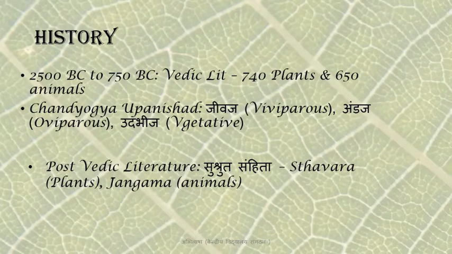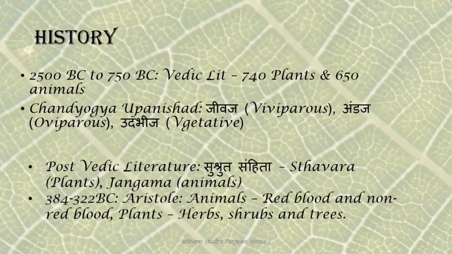In the Western world, the pioneer of classification was Aristotle. He classified living organisms into plants and animals, and then the animals were classified as red blood and non-red blood. The plants were classified as herbs, shrubs and trees on the basis of their sizes.